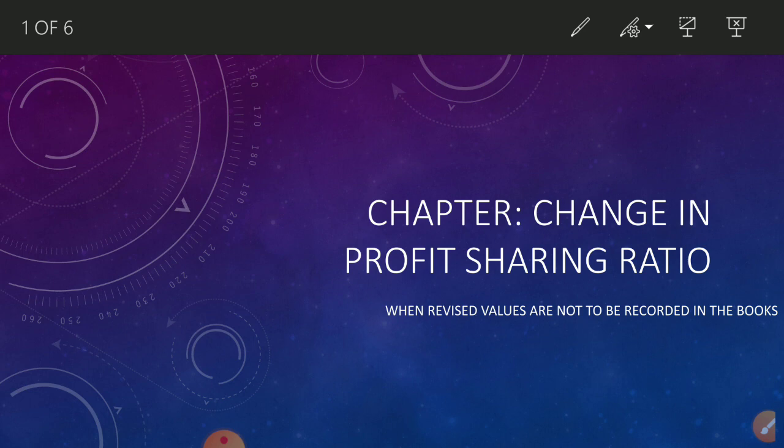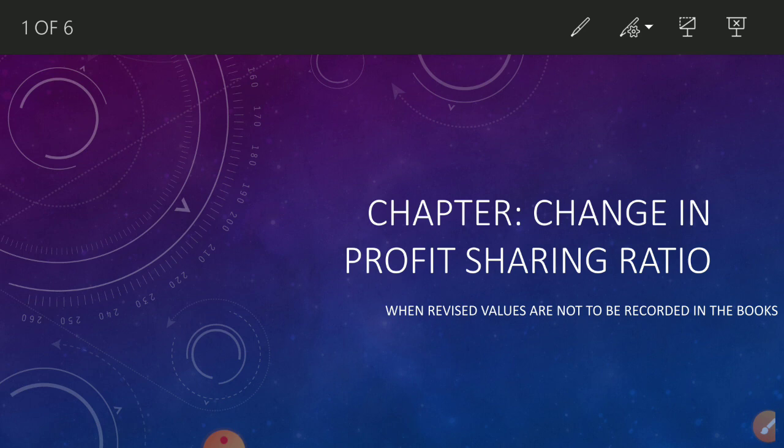So only for the purpose of change in profit share ratio they are valuing the goodwill, they are valuing the assets and liabilities, but they want to maintain their old balance sheet items as they are, and the same value they want to put in the new balance sheet also in the coming years. So what to do? Here also, when revised values are not to be recorded in the books, you have to use sacrifice or gain.